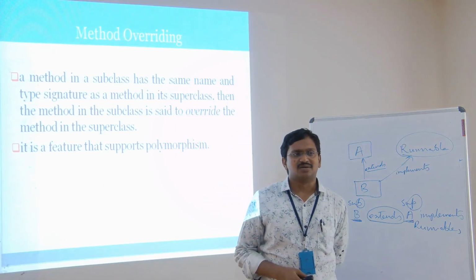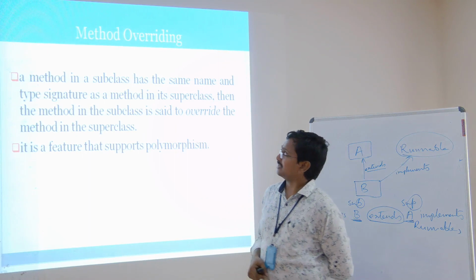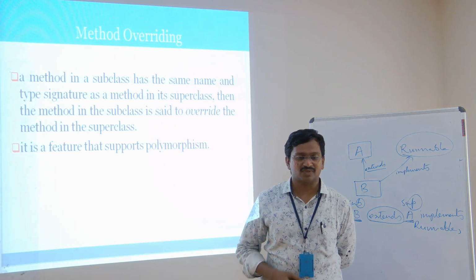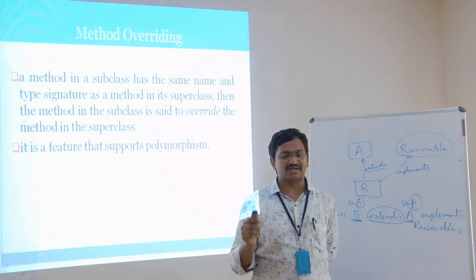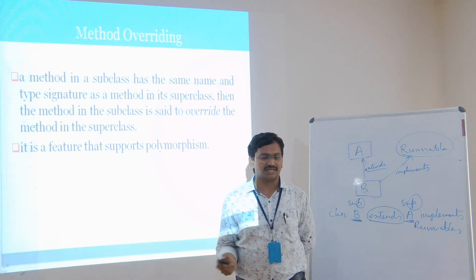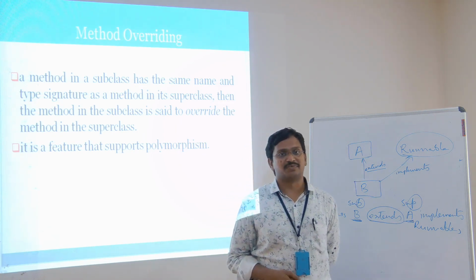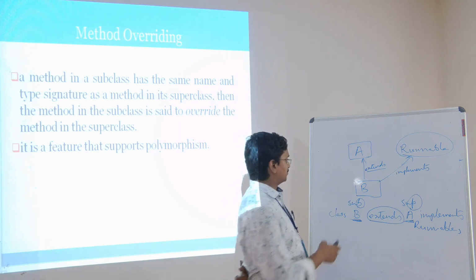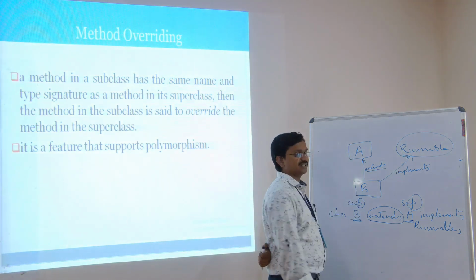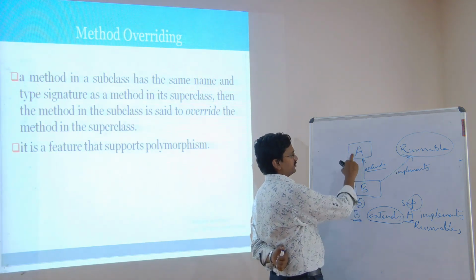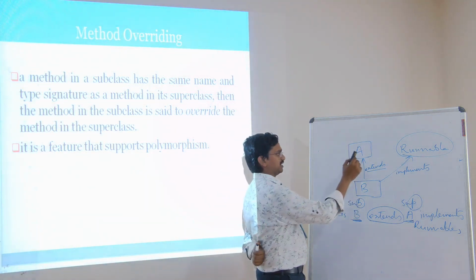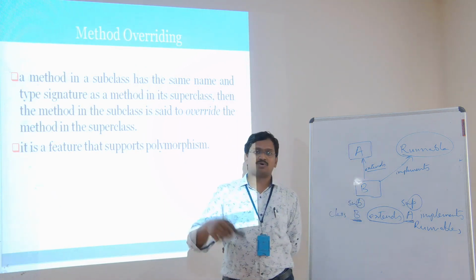Method overriding is one of the important properties that comes under inheritance. Simply put, if a subclass has the same name and type signature as a method in its superclass, then the method in the subclass is said to override the method in the superclass. What it means is that if B has a method and A has a method, and B is acquiring the properties of A, there is no need for B to use the same as A. It can implement its own.